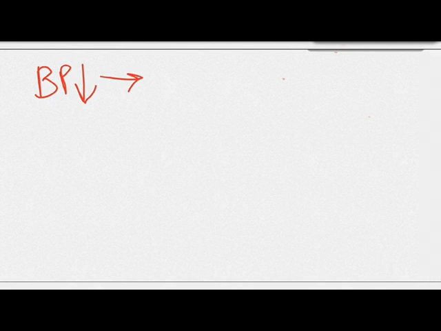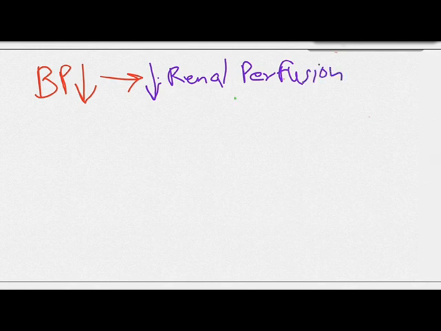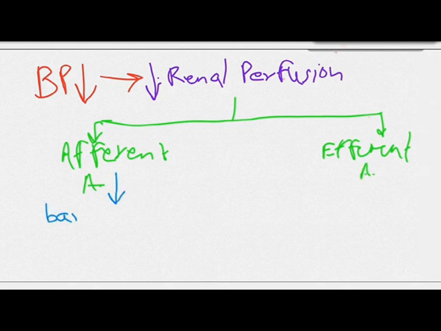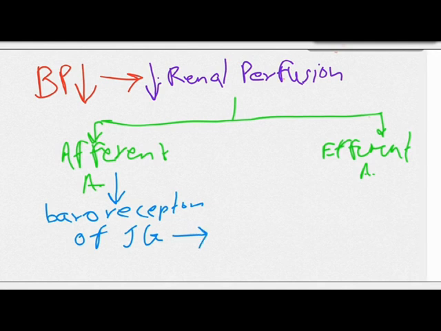Now, let's suppose that due to any reason our blood pressure has decreased. This decreased blood pressure will lead to a decrease in the renal perfusion. This reduced renal perfusion will affect both the afferent arteriole and the efferent arteriole. The baroreceptors present in the afferent arteriole will sense the decreased blood pressure and induce the JG cells to produce renin.